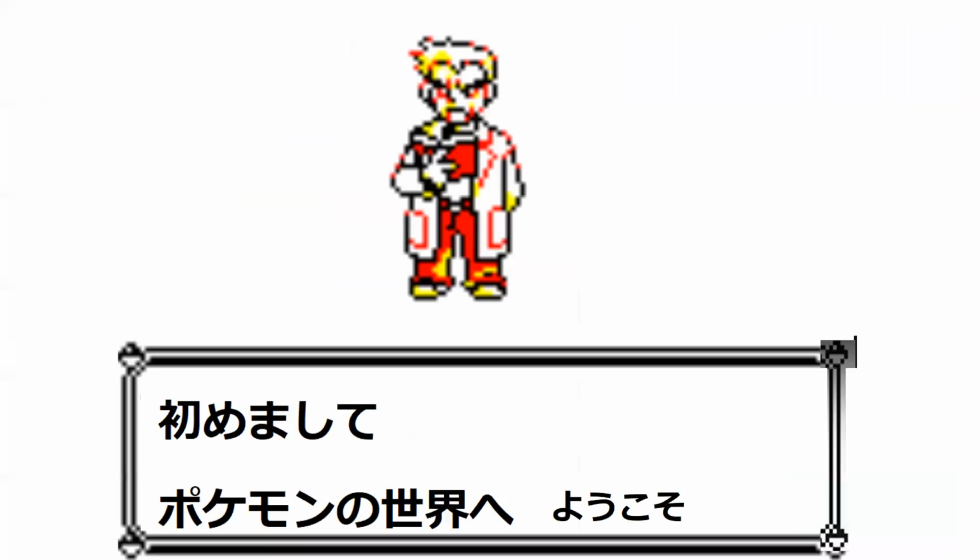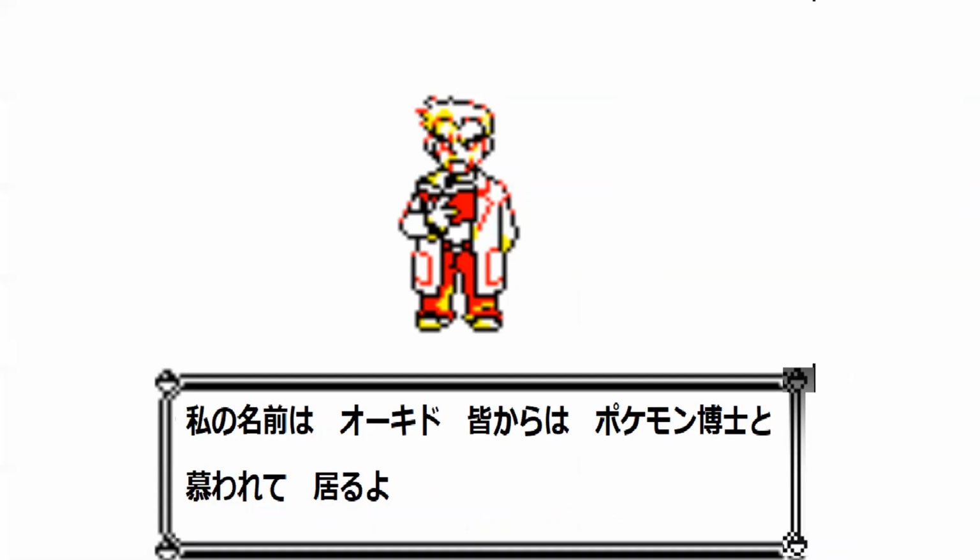Let's try to read this one with kanji. Can you read this one? One more. Very good. Hajimemashite. Pokemon no sekai e yokoso. One more. Hajimemashite. Pokemon no sekai e yokoso. Nice to meet you. Welcome to the Pokemon world.